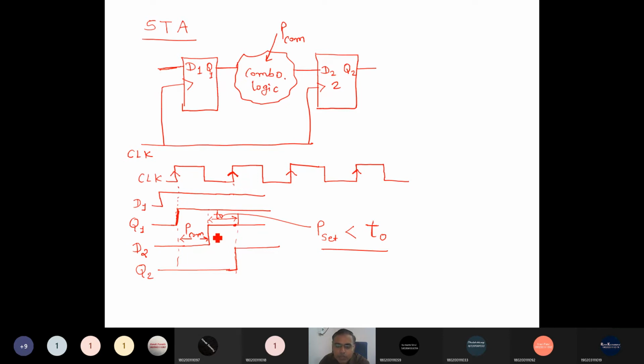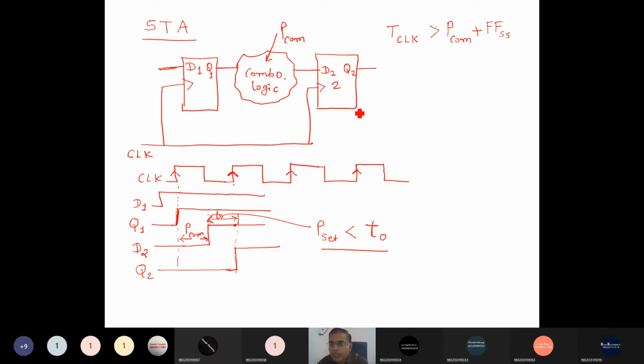But suppose it's less than the setup time, then it is not a correct sample. So to take the correct sample, what is the requirement? The clock period should be greater than or equal to the propagation delay of the combinational path between the two registers plus the setup time of the flip-flop, right?